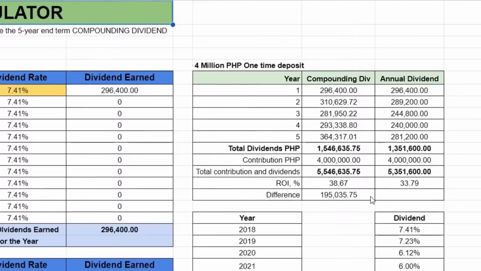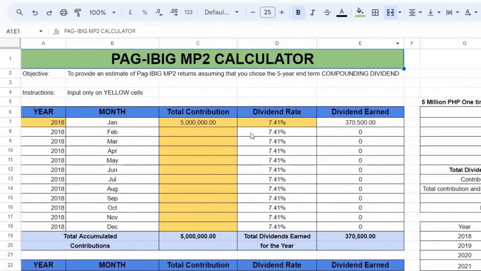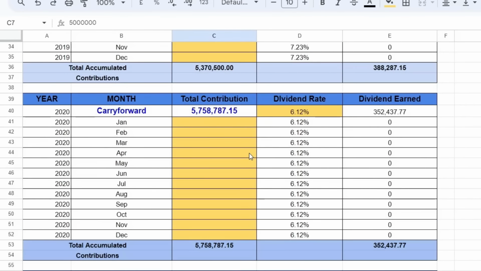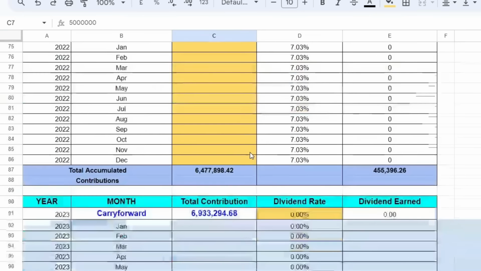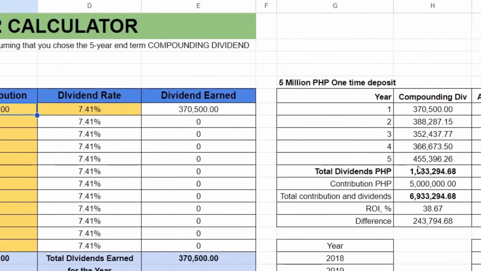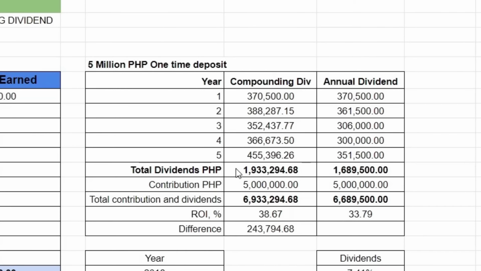And yung pang-fifth na scenario naman is yung 5 million na one-time contribution. So pag 5 million after 5 years ay almost 7 million na siya. Yeah, so yung 5 million ay nasa 6,933,294 pesos and 68 centavos. Total dividend siya ay almost 2 million na pag nasa 5 million one-time deposit.